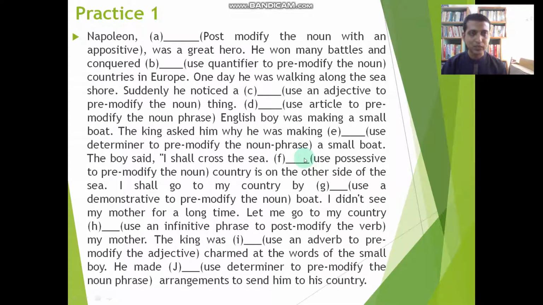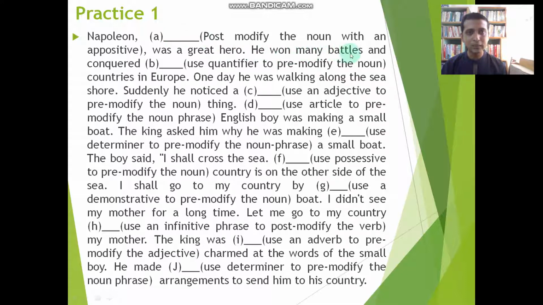First, take a close reading of the question. It is very important to understand and to achieve your skill to answer accurately. The more attentively you read the question, the more accuracy you will get. Okay, "Napoleon, gap. Post-modify the noun with an appositive, was a great hero." Napoleon was a great hero. After Napoleon, you are getting a gap. Here, you are instructed to use an appositive.